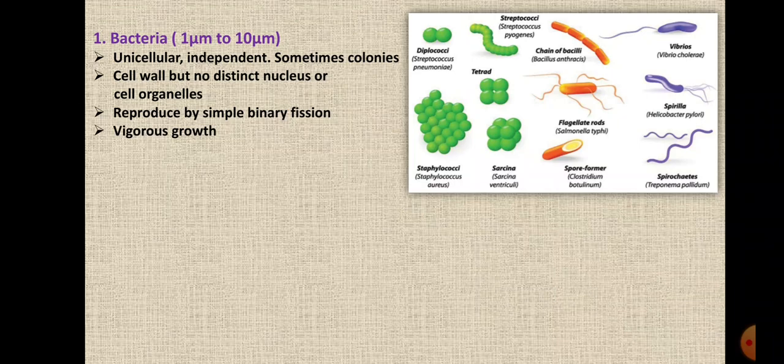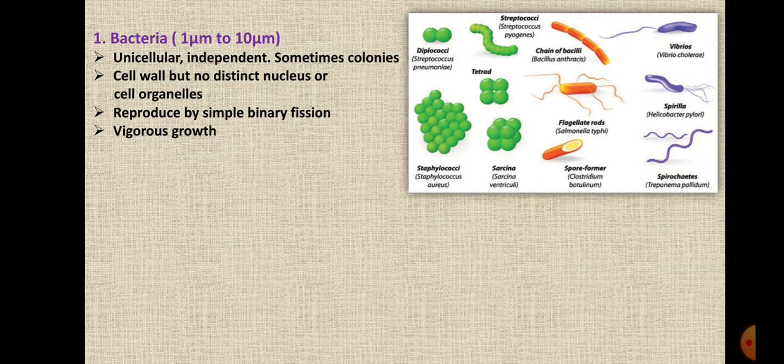Then they reproduce by simple binary fission. So 1 divides into 2, 2 divides into 4, right? Then they are very vigorous in growth. So when they have a favorable condition, they grow at a very fast speed and they can double their number in 20 minutes, right?